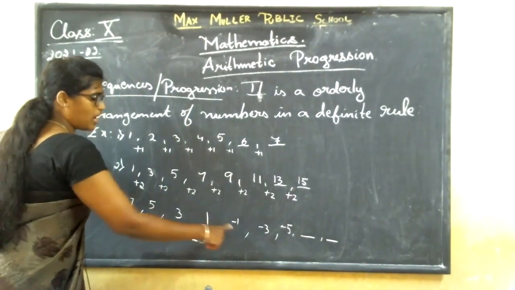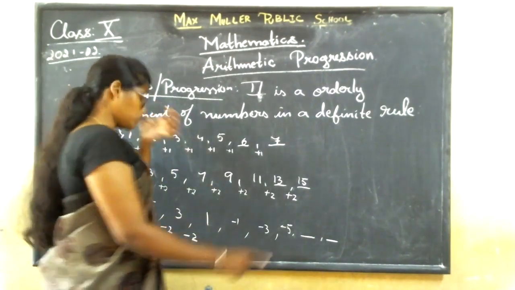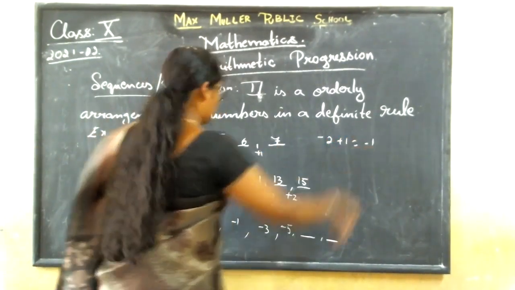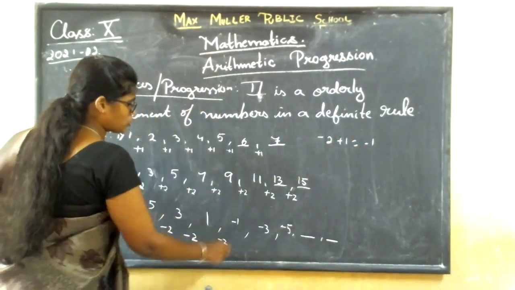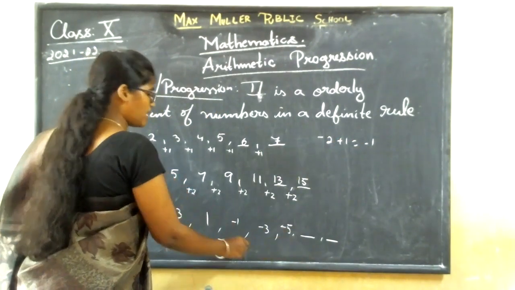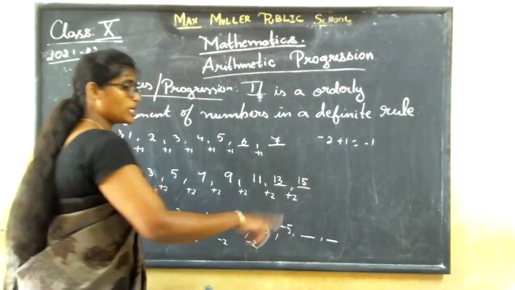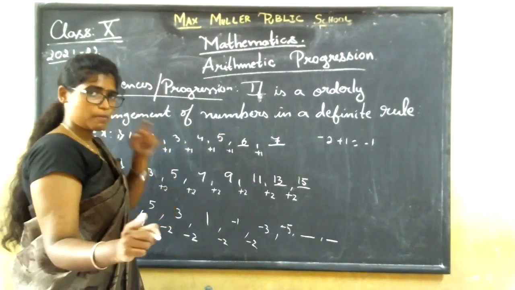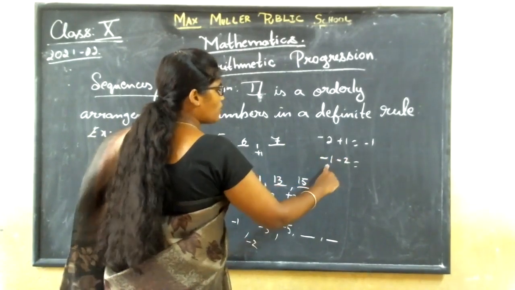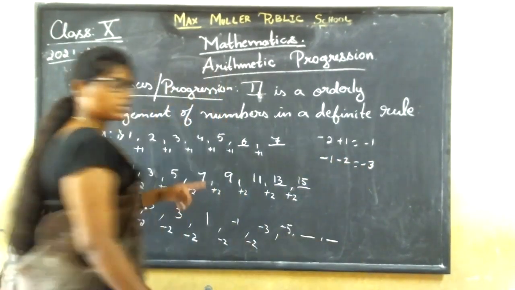Yes, from 1, how much should you subtract to get minus 1? So minus 2 plus 1 is what? Minus 1. So it is minus 2. So for minus 1, how much should you subtract to get minus 3? Minus 2. If you have the same signs, you add and put the greater number's sign, correct? So it is minus 1, minus 2. So 1 plus 2 is 3. What is the greater number's sign? Minus. So it is minus 3.